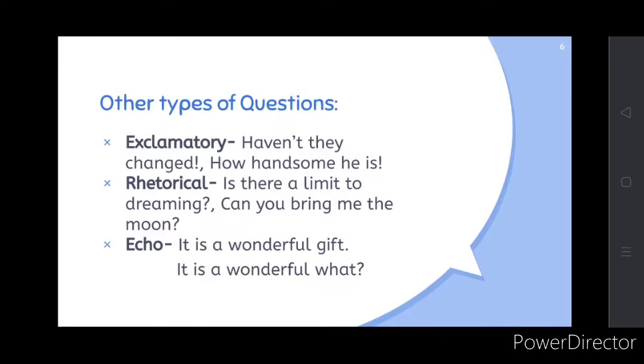Now these were the three major types of questions. However, there are some other types of questions as well which are used very rarely. They are also three types: exclamatory, rhetorical and echo. Now what is an exclamatory question? An exclamatory question expresses the speaker's strong feeling. For example, the person gets surprised about something, then he uses exclamatory questions. For example, haven't they changed? How handsome he is. Okay.